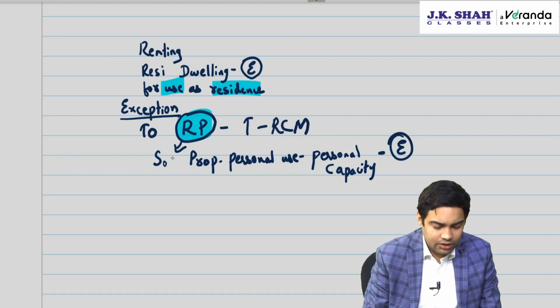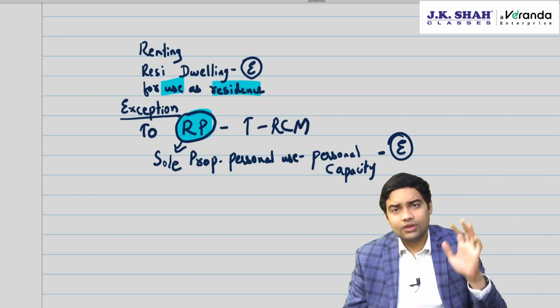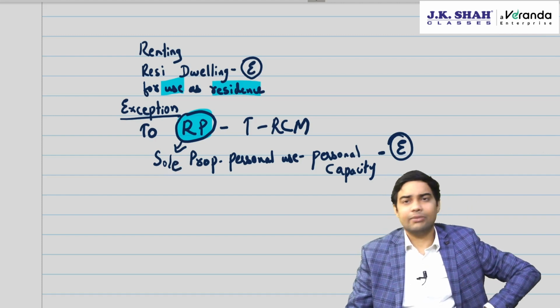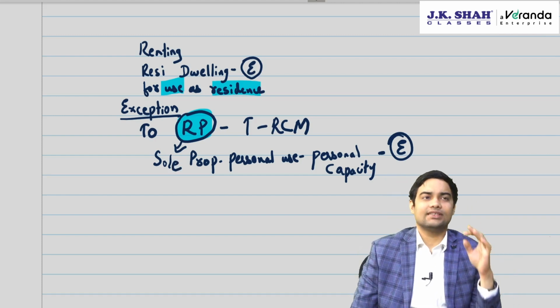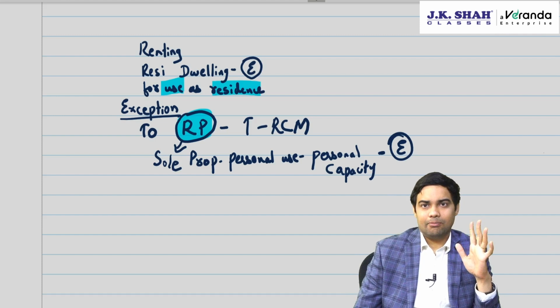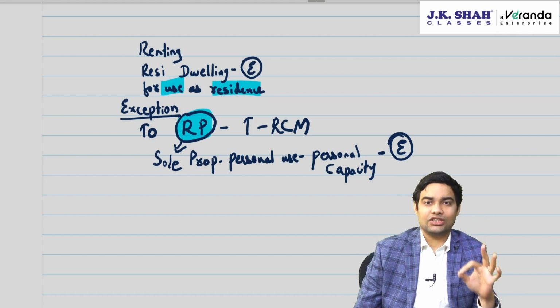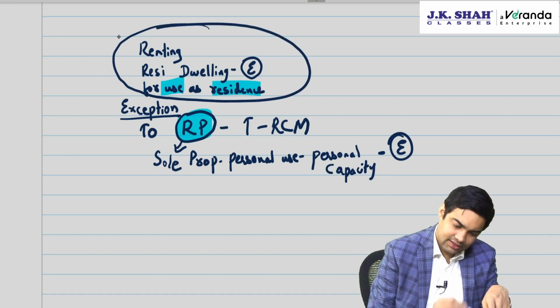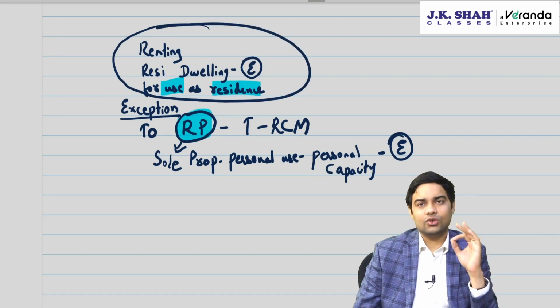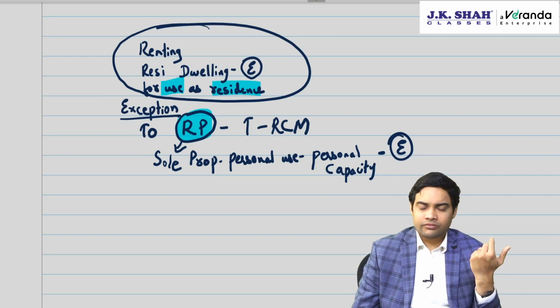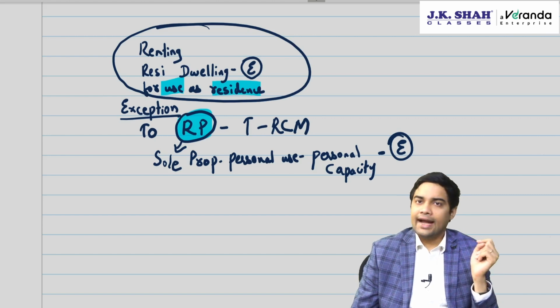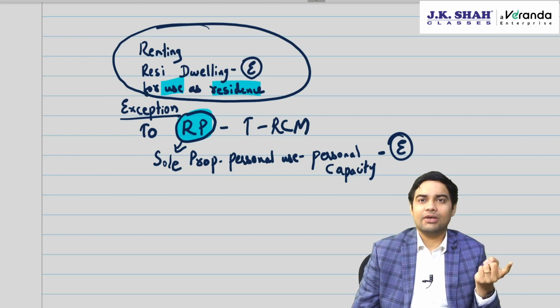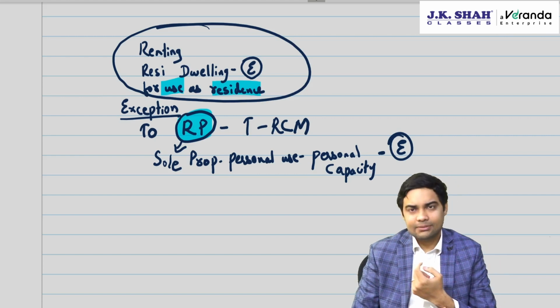Now, one more issue which was happening and was being deliberated in the courts was PGs. PGs, hostels, whether you can call them residential dwelling for use as residence, because PG and hostel services are normally provided to unregistered persons.